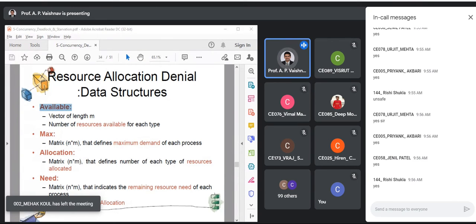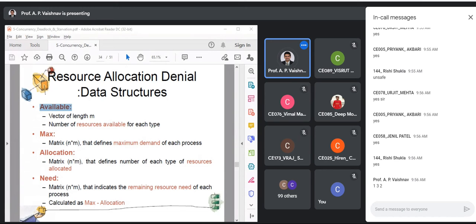So if your values are like this, 1, 3, and 2, and there are total three types of resources, what does this 3 signify in this list? Suppose there are type 1, type 2, and type 3. So 3 means there are 3 instances of type 2 available.